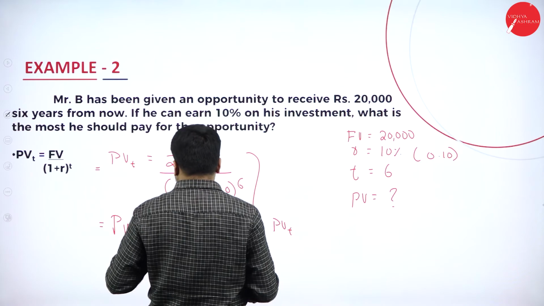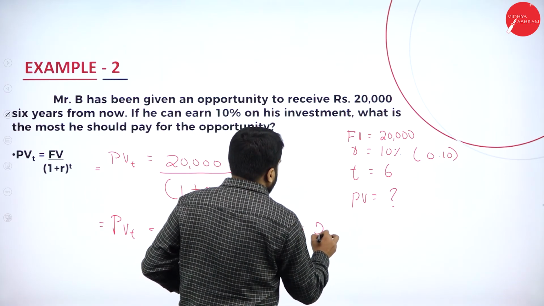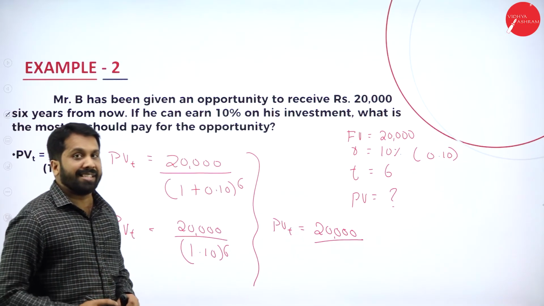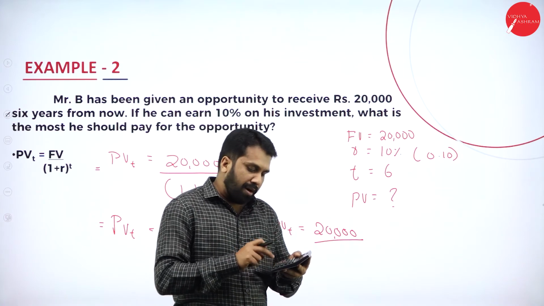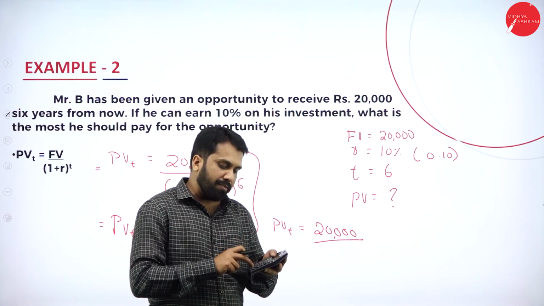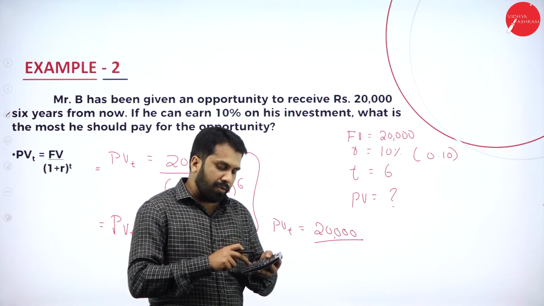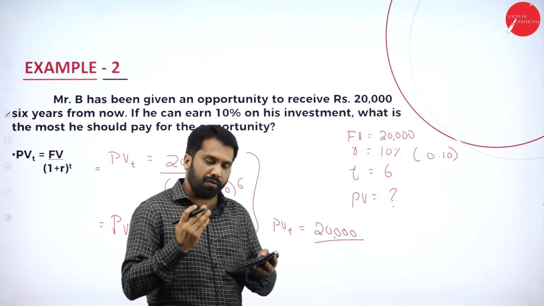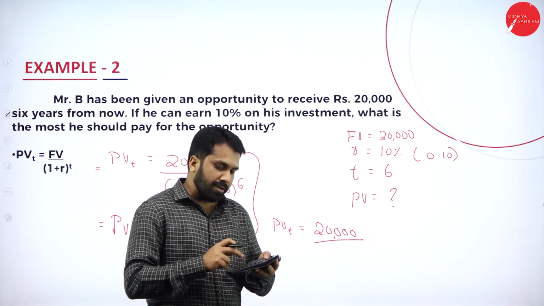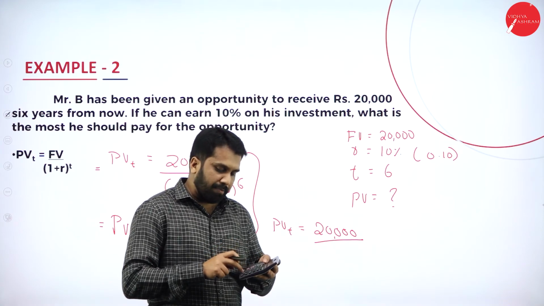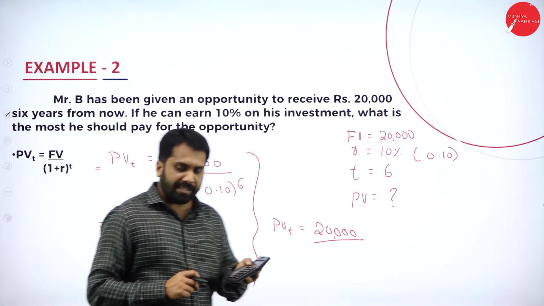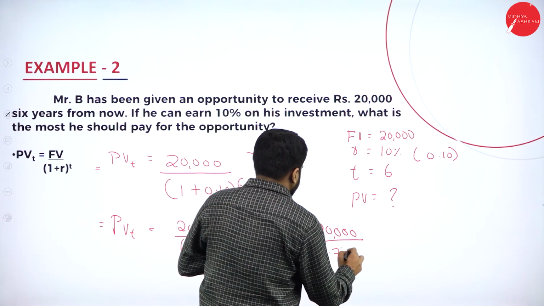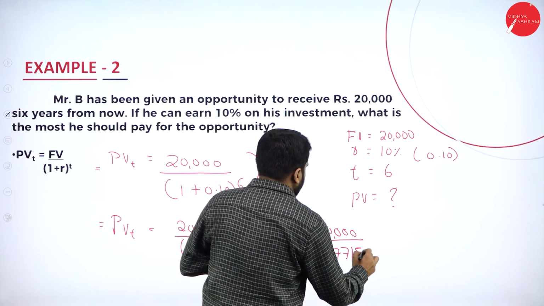PV. Now, 20,000 divided by 1.10 to the power 6. How much you will get? 1.10 multiplied with 1.10, 2 times, into 1.10, 3, into 1.10, 4, into 1.10, 5, into 1.10, 6. So we got around 1.771561.